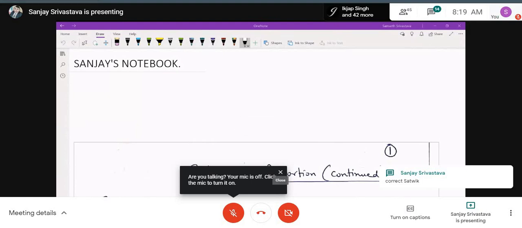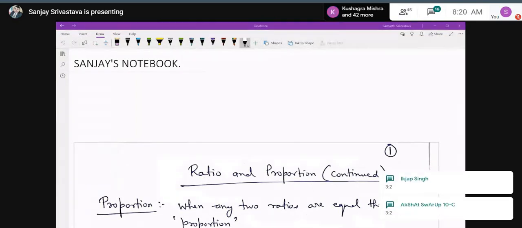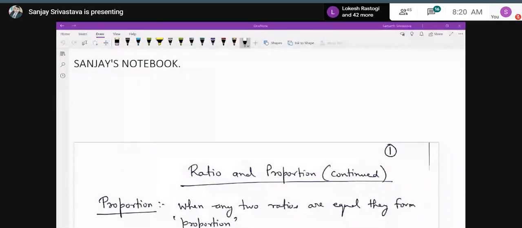Now question number 11. What is the ratio? 3:2. Absolutely. You will not take the negative value. You will take the positive value. So 3:2, absolutely correct. Then coming to question number 14.